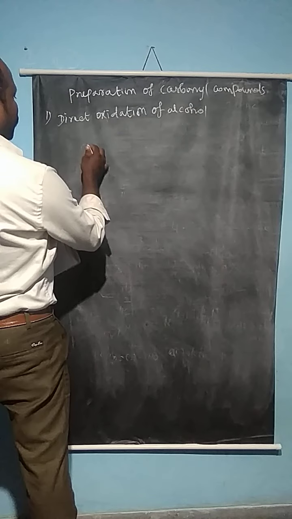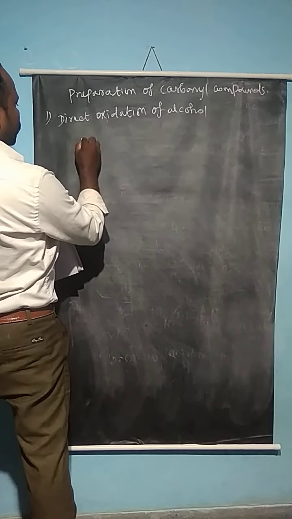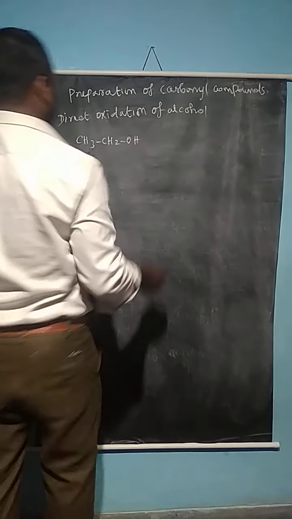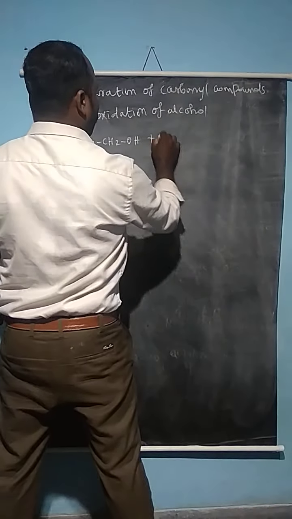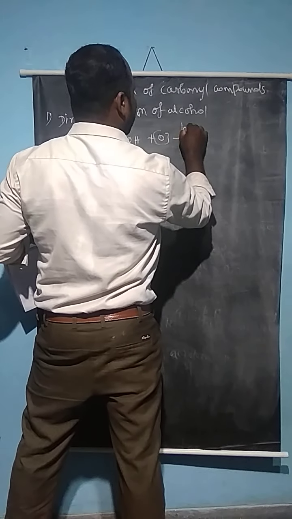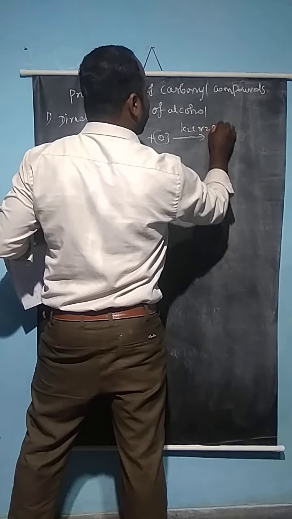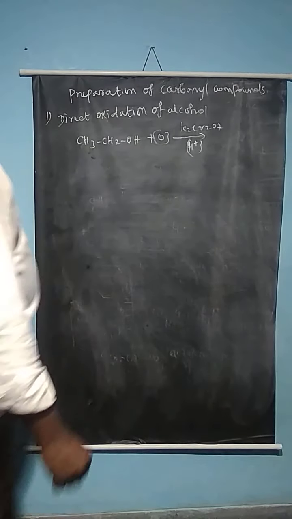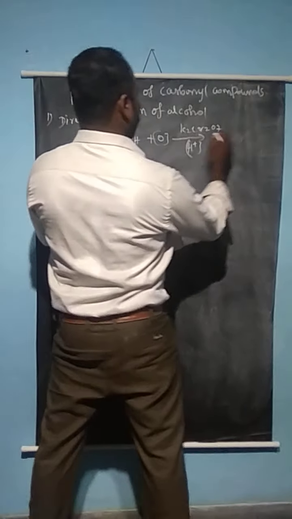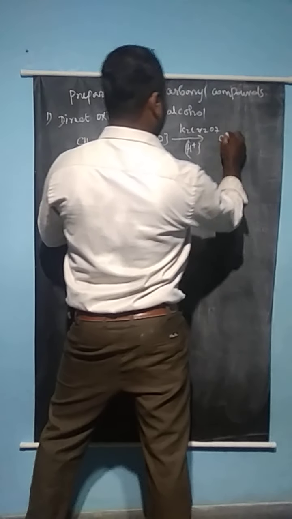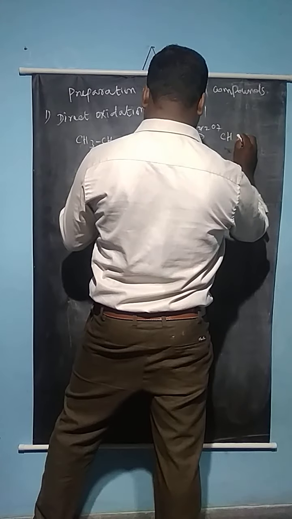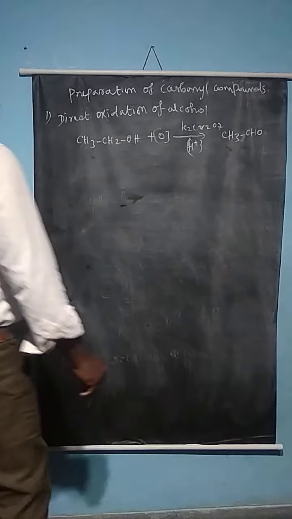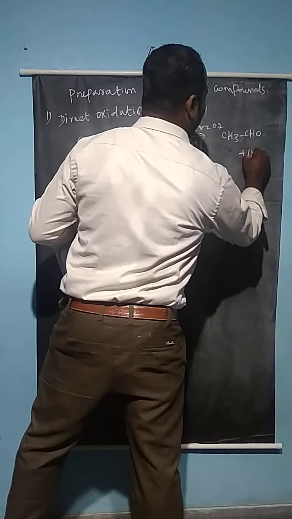If you take a molecule of primary alcohol, that is CH3CH2OH, and oxidize it with oxygen in the presence of K2Cr2O7 with acid as a catalyst, you get CH3CHO. The aldehyde compound is the product, as well as the water molecule is removed.